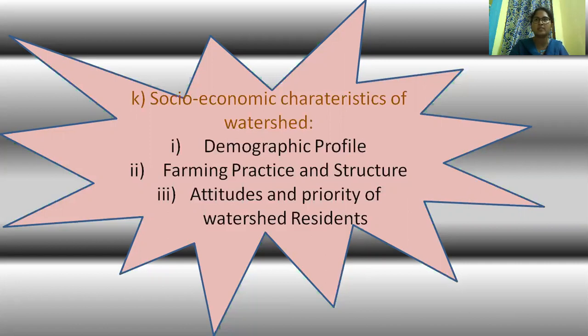Increasing population also increases all these activities, pollution and other disadvantages, which automatically affect animals, plants and human life. Next is farming practice and structure.